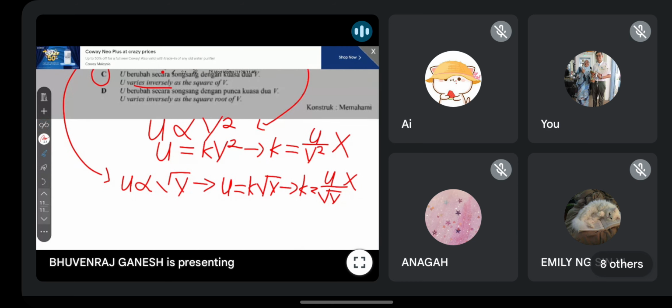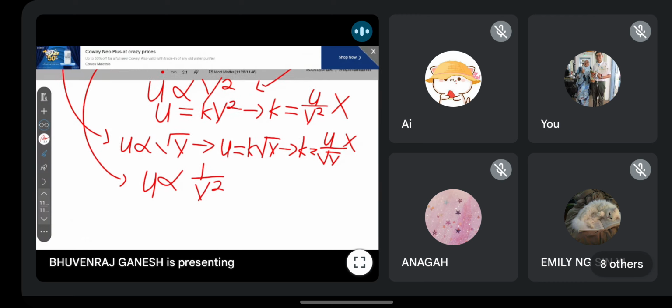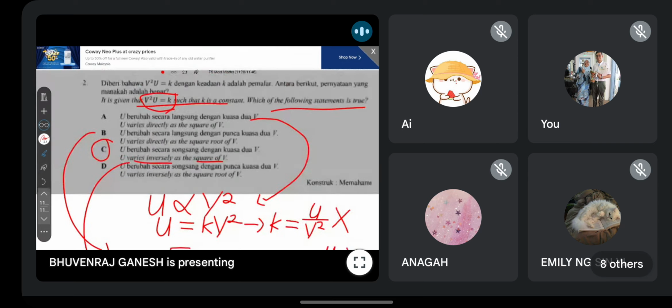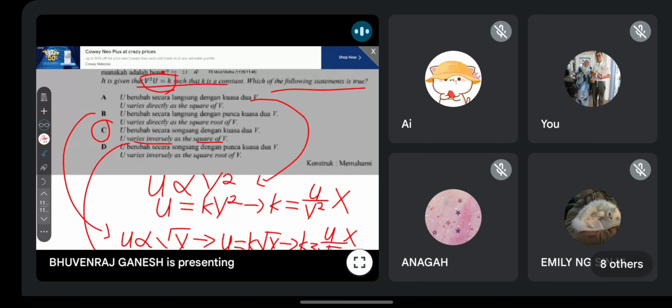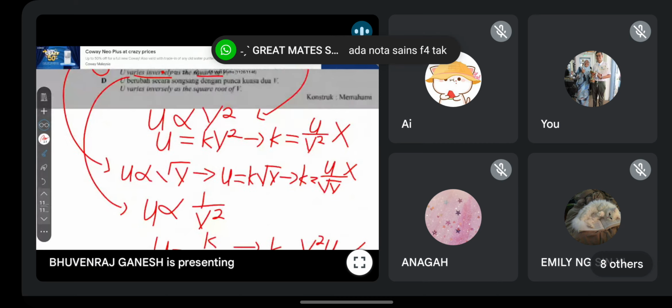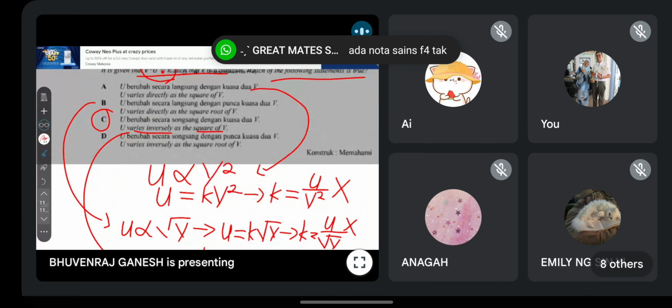For number C, U varies inversely as square of V. U berkadar songsang dengan kuasa 2V. So guys, can you all see this? U is equal to K over V square. So guys, K is equal to V square U. So can you see this is the same answer as the soalan. So that's why C is the answer. Understand guys? Boleh faham? For those that got it wrong, okay, no worries, just learning only. Okay, so the answer will be number C.